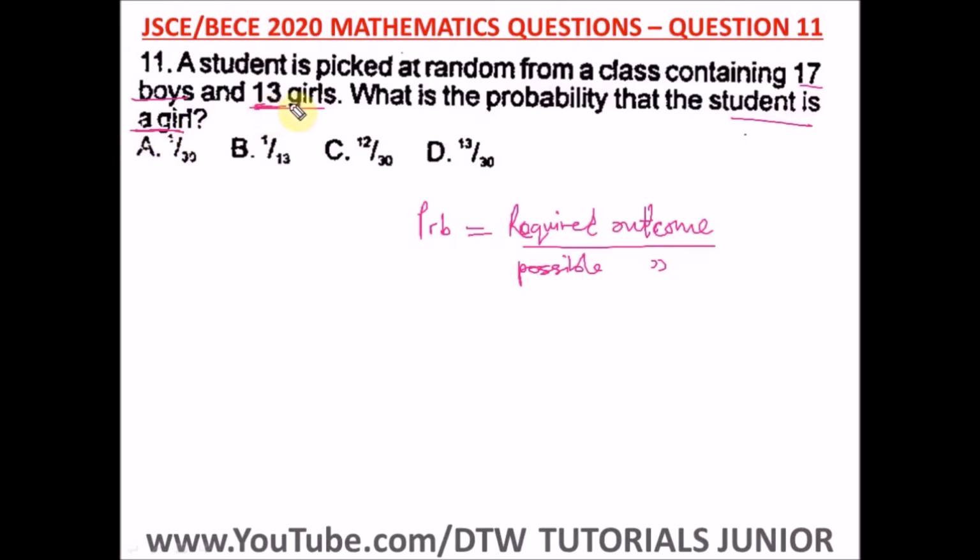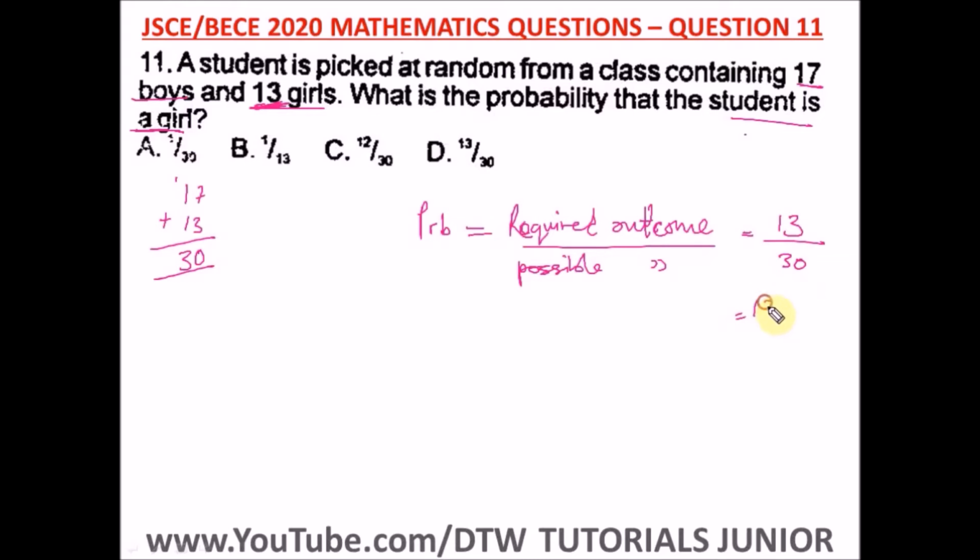So how many girls do we have? We have 13 girls. So our required outcome here is 13. Then what is our possible outcome? Our possible outcome is the total number of students in the class. And the total number of students in the class is 17 boys and 13 girls. That is 17 plus 13. And what will this give us? 7 plus 3, that's 10. We drop a 0, carry 1, and 1 plus 1, 2, plus another 1, we have 3. So the possible outcome, the total number of students in that class, is 30. Can we reduce this? No, we cannot.